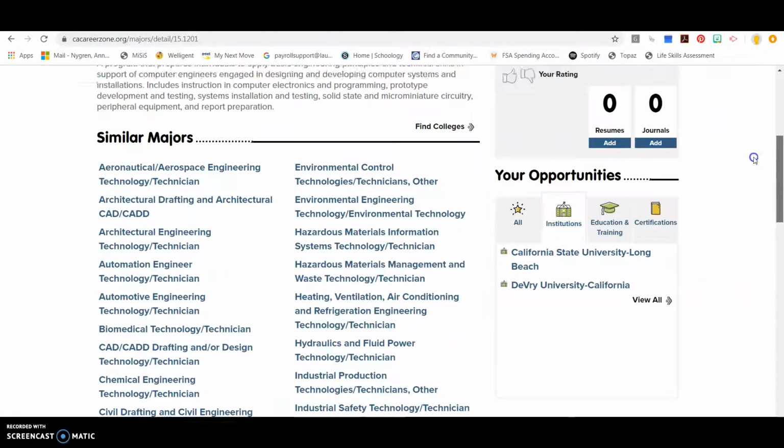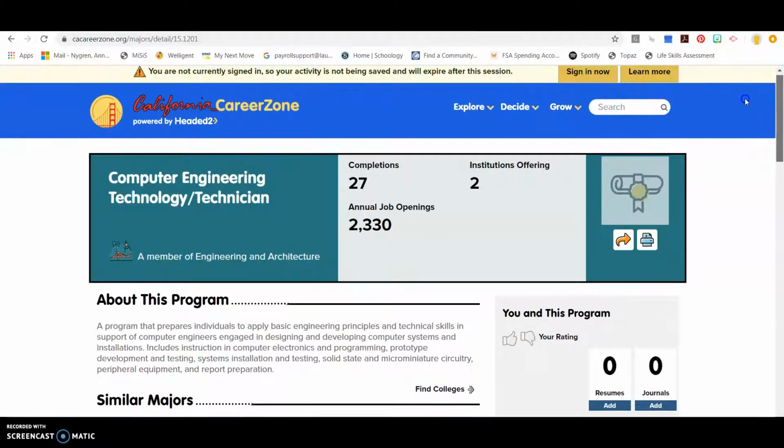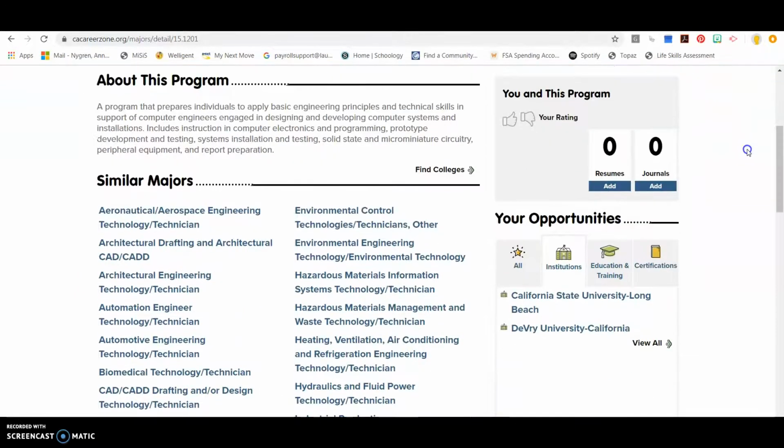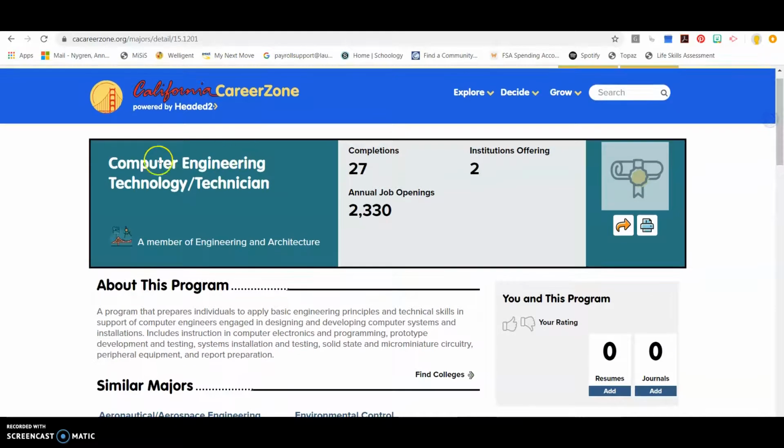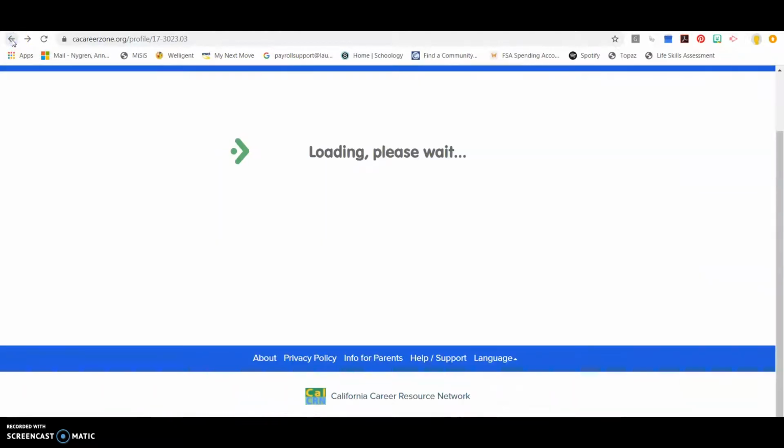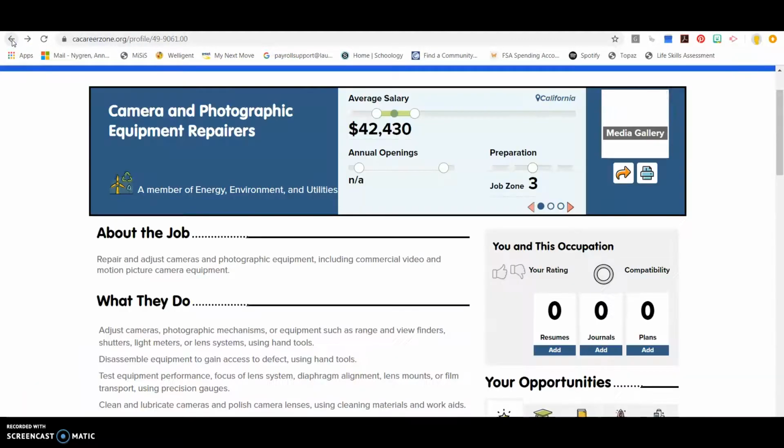And you can see over here, so for computer engineering technology technician, right now at California State University Long Beach or DeVry University, I could go to school and get the training for this. So if I click on these, it will bring me right to their websites and I can research more. And then you can just hit the back button if you want to go back and learn about any of the other careers that were on your list.